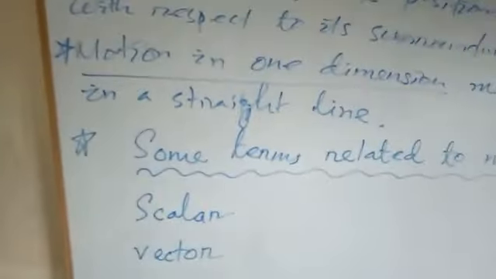How? When we say dimension, it means length. If a body moves in a straight line only, then we call it the motion of the body in one dimension or in a straight line. So today's topic, motion in one dimension, in its literal meaning, is that when a body moves in a straight line, we call it motion in one dimension or motion in a straight line.